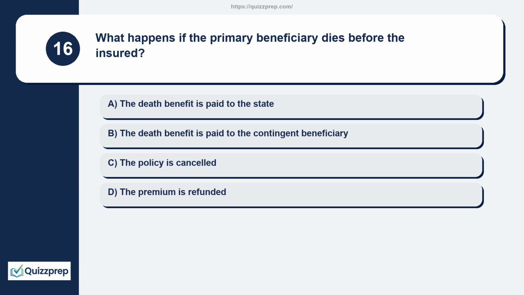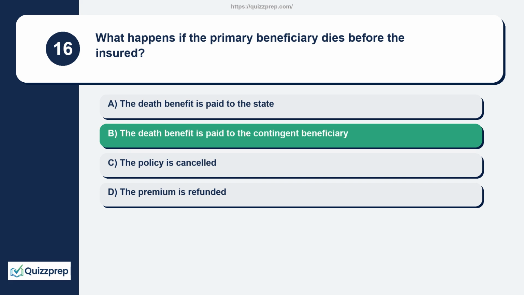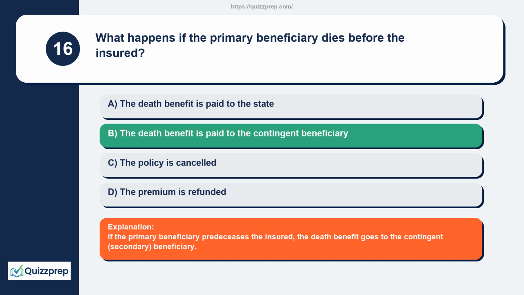Question 16. What happens if the primary beneficiary dies before the insured? The death benefit is paid to the state. The death benefit is paid to the contingent beneficiary. The policy is cancelled. The premium is refunded. If the primary beneficiary predeceases the insured, the death benefit goes to the contingent, secondary, beneficiary.